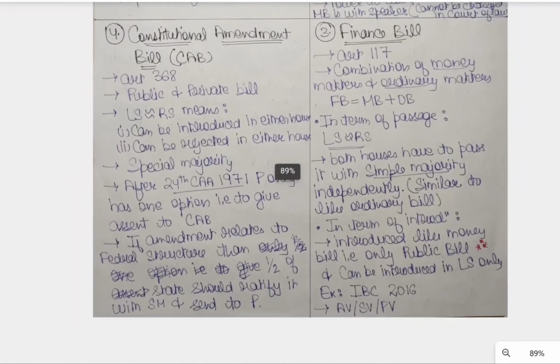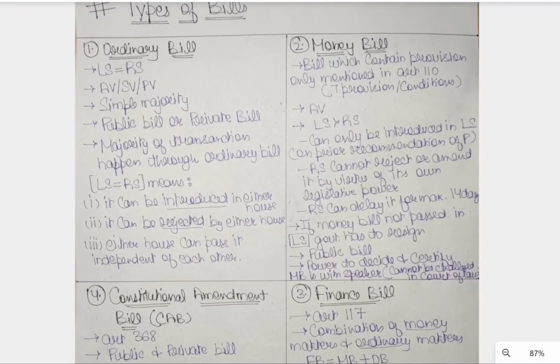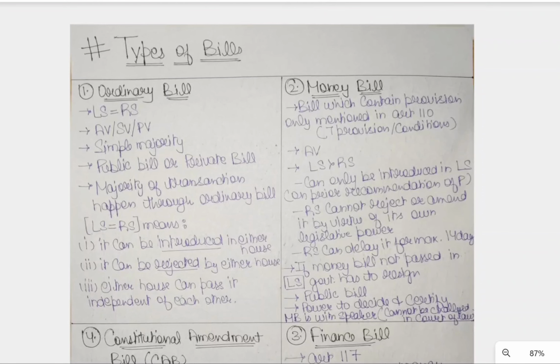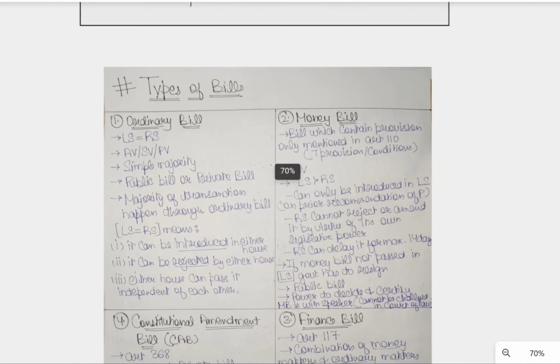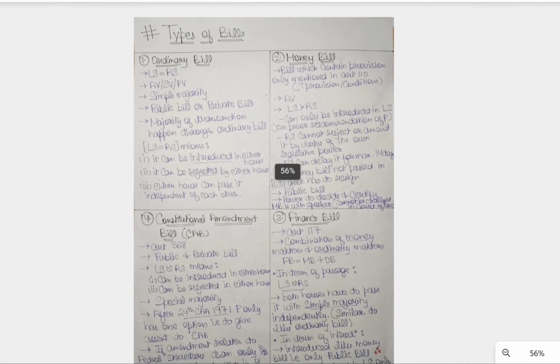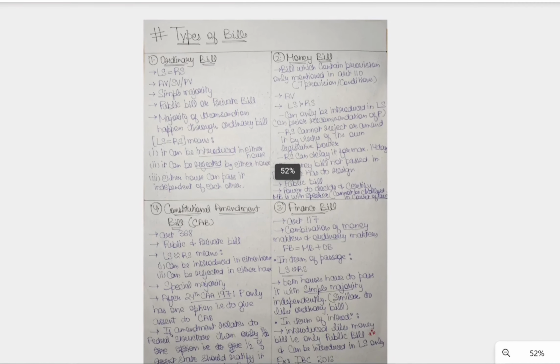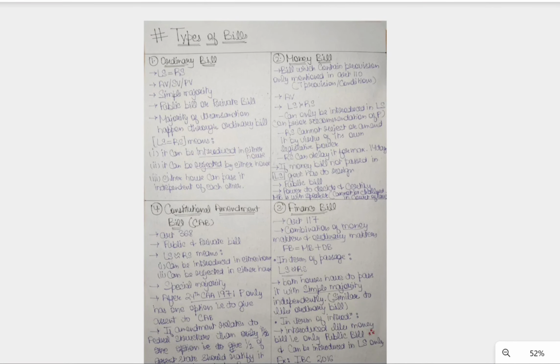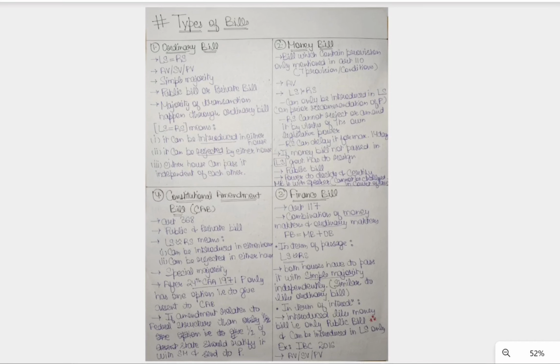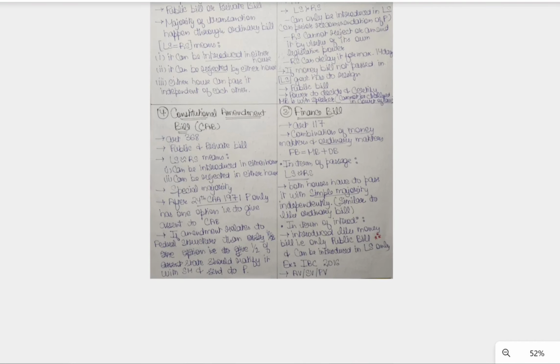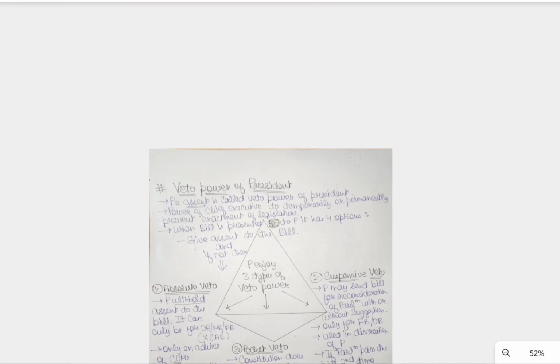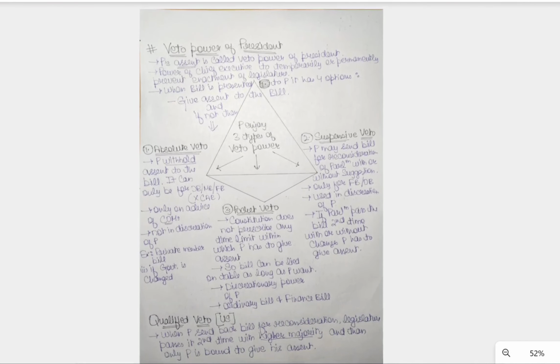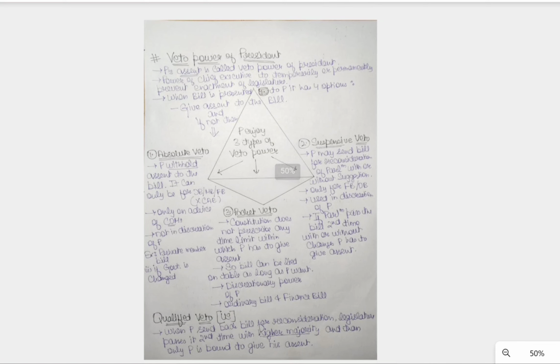Well, these are the various kinds of bills that are in our Indian constitution. You can take a screenshot if you want. I recommend making notes in the same format, so it will become very easy for you to remember during the last stage of the exams. You can also take a screenshot of this, the veto power of the President.